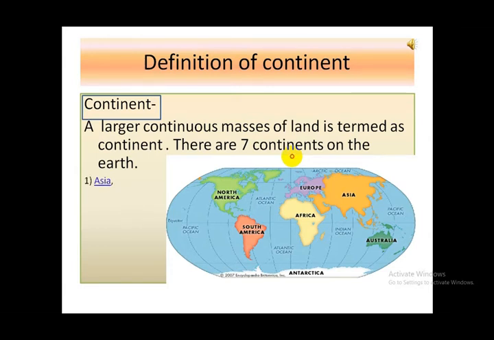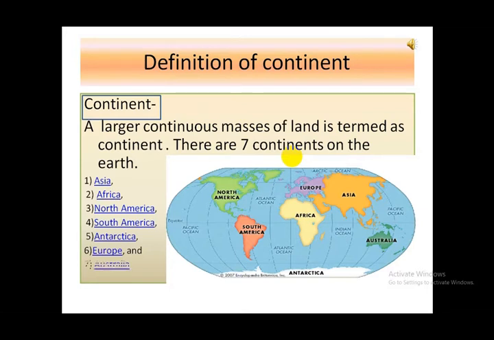These are Asia, Africa, North America, South America, Antarctica, Europe, and Australia.